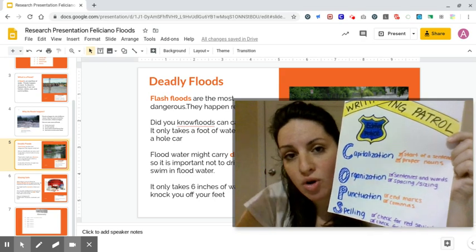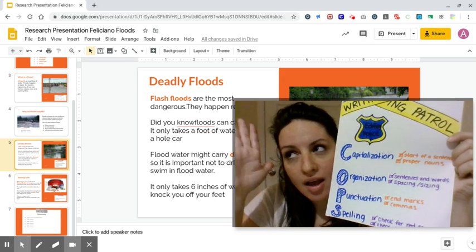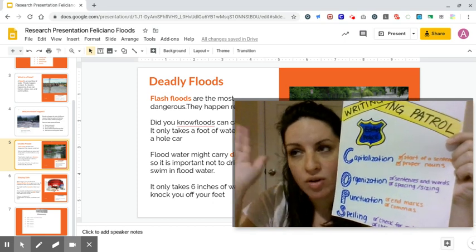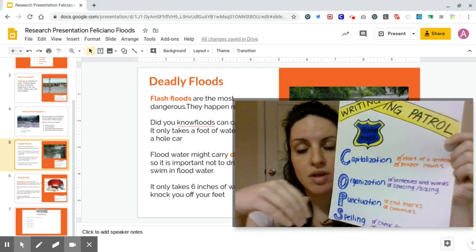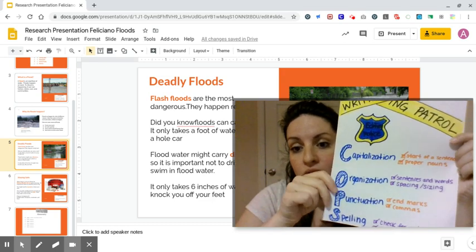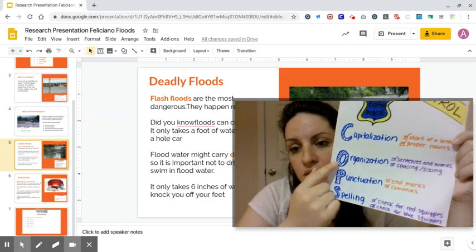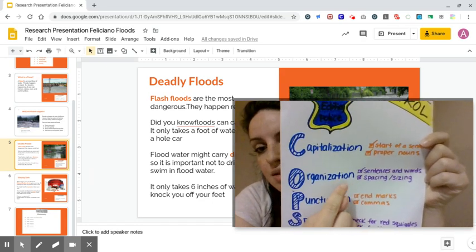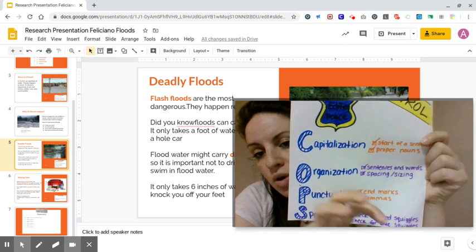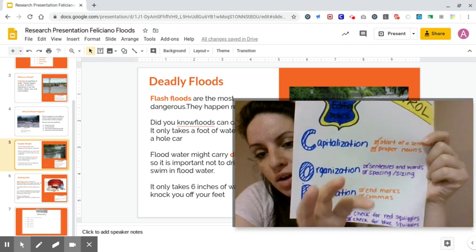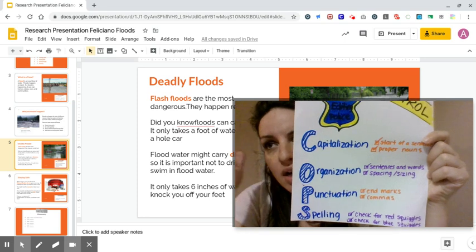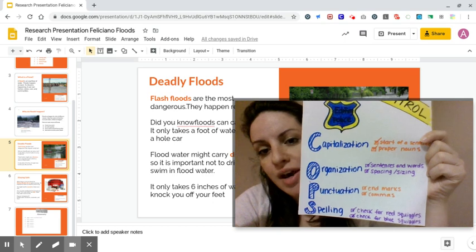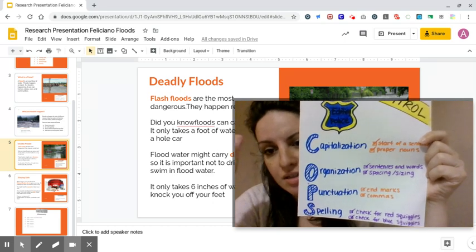Okay, so you have to comb through each slide today and, at first glance, look for all of your capitals, anything that you need a capital for. Go through each slide and just look for capitals. Then after you do that, go on to your O. Your O is your organization. So this means you're taking a look at your sentences and your words. Does it make sense? Does it flow in the way that it needs to flow? Do you have your subject and your verb in your sentences, or did you just throw a word in there and not finish a sentence?